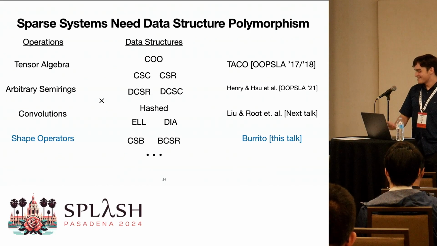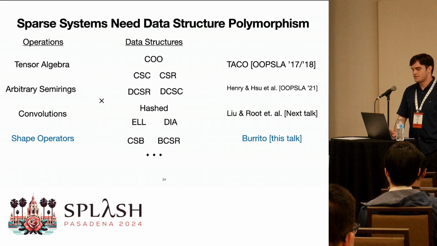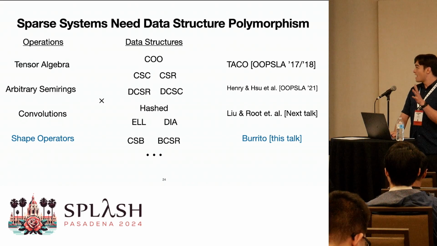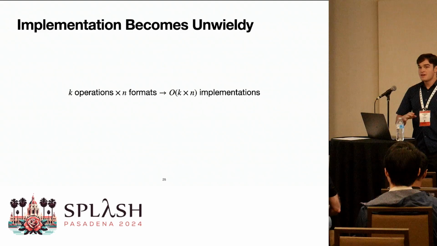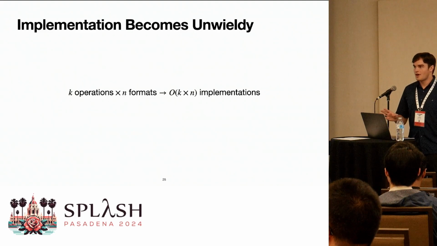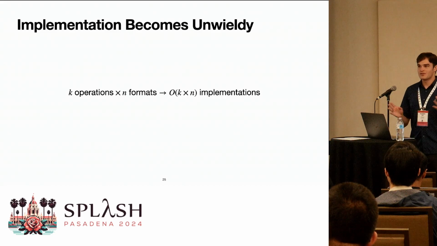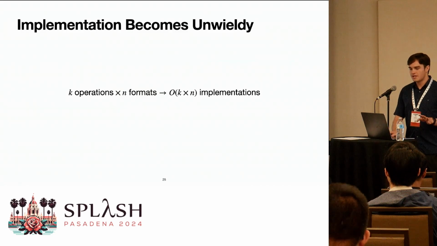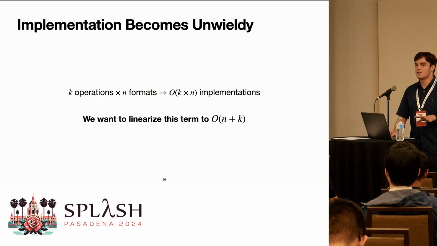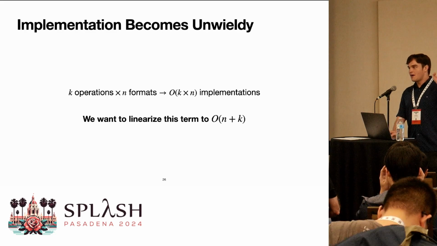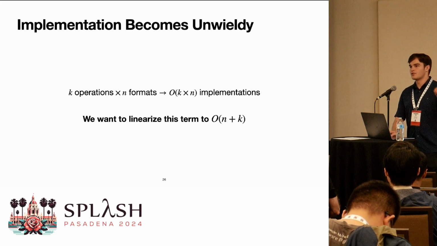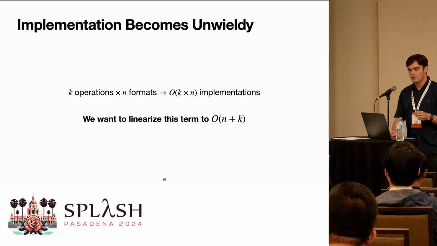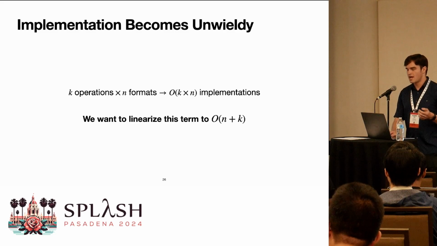So getting back to this, what is the real benefit that these systems offer? Well, when you have n operations, k operations and n data structures, a naive implementation of just implementing all of the operations on all of the data structures requires a quadratic amount of work. These compilers each implement some sort of intermediate representation that linearizes this into developer work per each data structure and per each operation. But this is not the only solution. You don't have to go through a compiler to get this sort of linearized work.